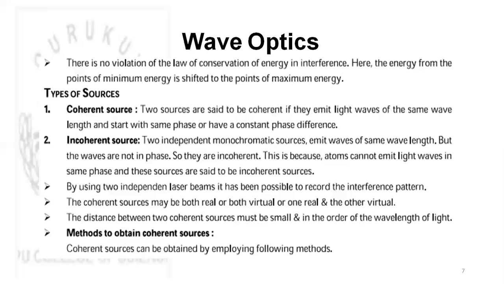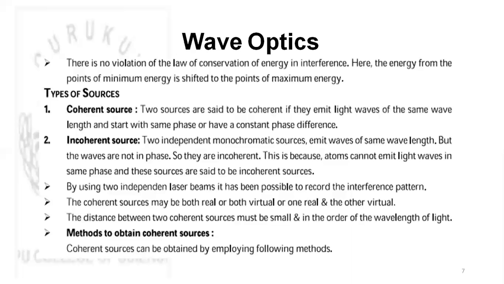By using independent laser beams, it has been possible to record an interference pattern. Coherent sources may be both real, both virtual, or one real and the other virtual. The distance between two coherent sources must be small, in the order of the wavelength of the light. Only then will interference be observed.